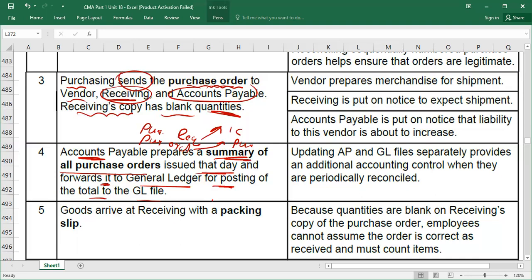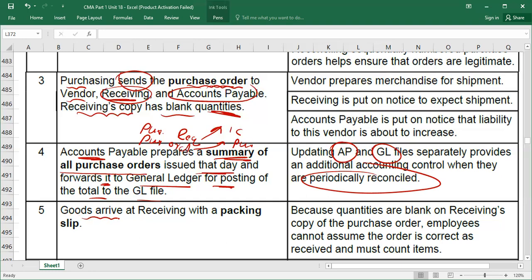So accounts payable will also receive a record in the supplier ledger, the individual ledger as well. Why are we recording in accounts payable and also in the general ledger? For the purpose of periodic reconciliation, because periodically we can reconcile our individual supplier accounts with the general ledger.